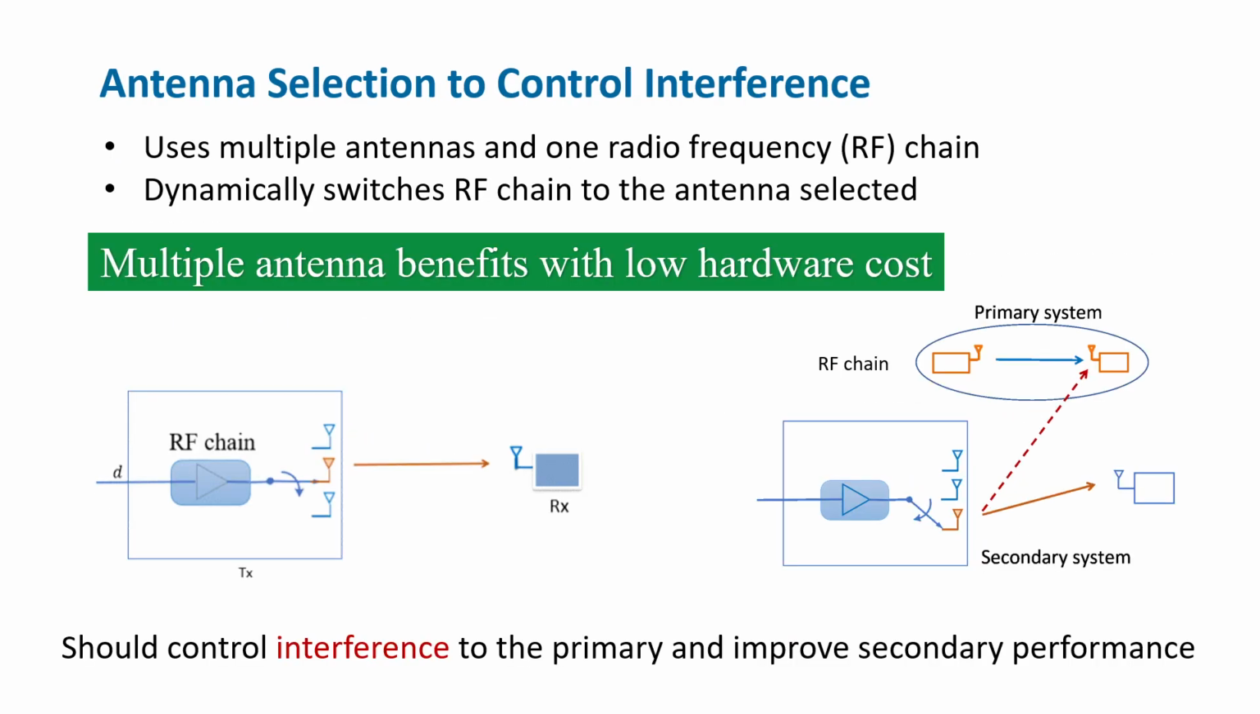Antenna selection is one of the multiple antenna techniques that can control the interference to the primary. In it, the secondary transmitter equipped with multiple antennas and one radio frequency chain selects one of the antennas based on the channel conditions and dynamically switches the radio frequency chain to it. In spectrum sharing, antenna selection should consider interference to the primary as well.